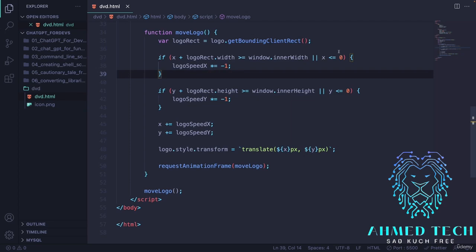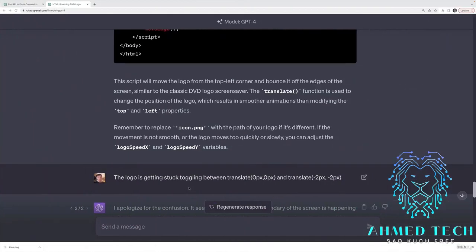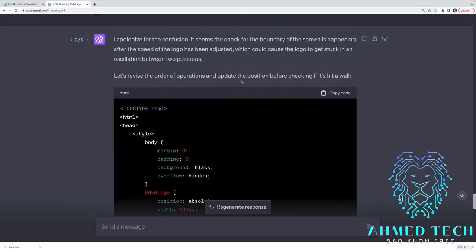So rather than putting some debugging stuff in here and logging and seeing what's going on, I just said, all right, it's getting stuck. It's oscillating between 0, 0 pixels and -2, -2 pixels. And it rewrote it. It gave me an explanation. It seems the check for the boundary of the screen is happening after the speed of the logo has been adjusted, which could cause it to get stuck between two positions.